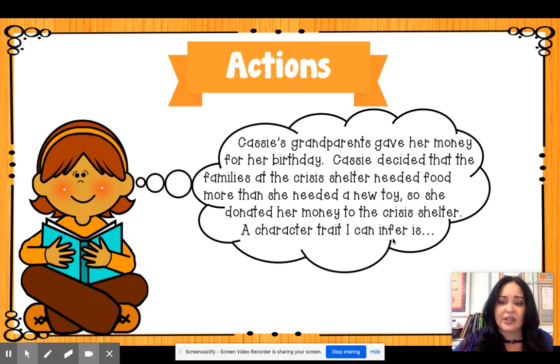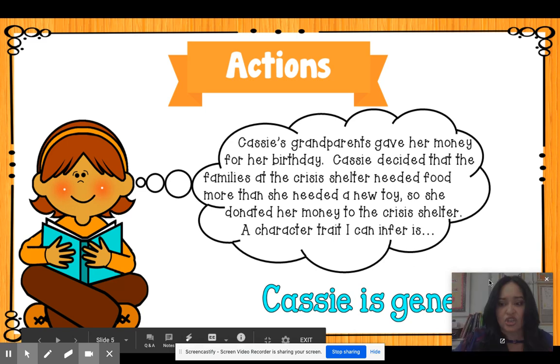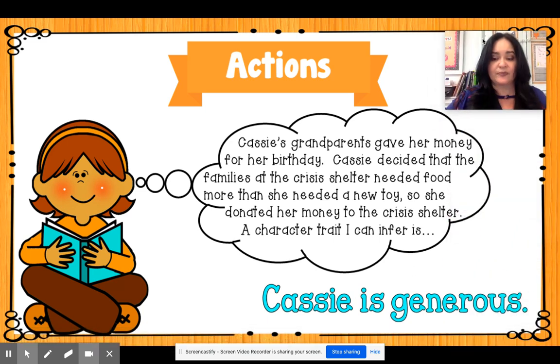A character trait that I can infer is based on Cassie's actions and the fact that she donated her money, right? What word would describe her? That's the word we're looking for. And the word is Cassie is generous. There it is. She's generous, right? Because how do I know that? Based on her actions. That would be my evidence based on what she did.